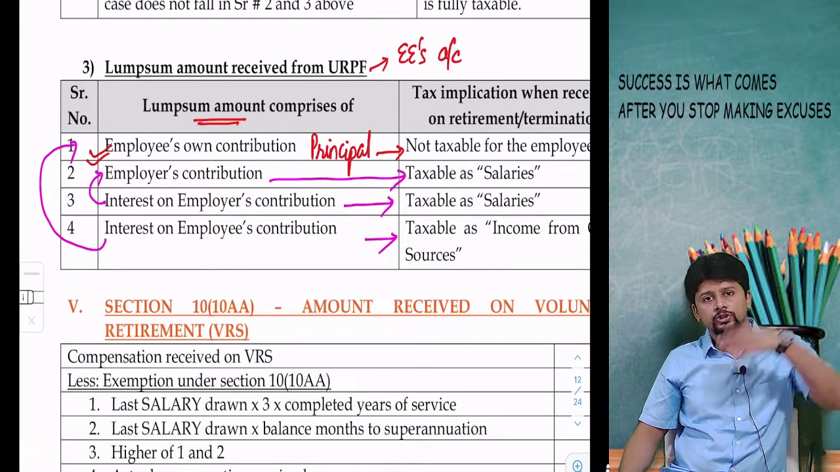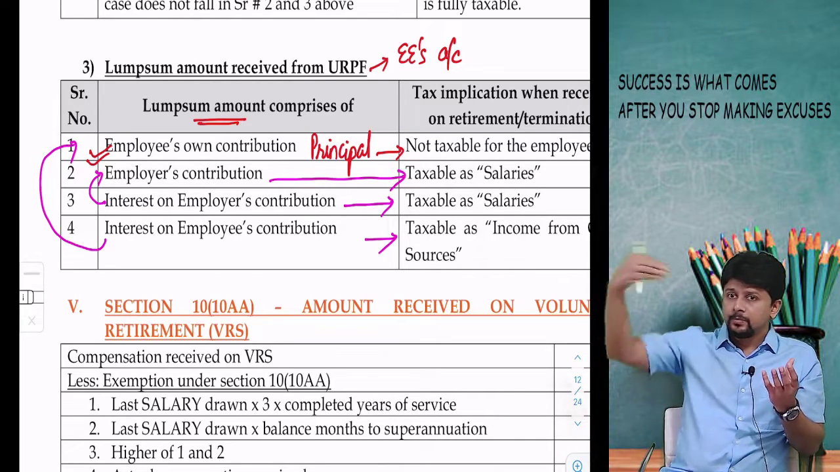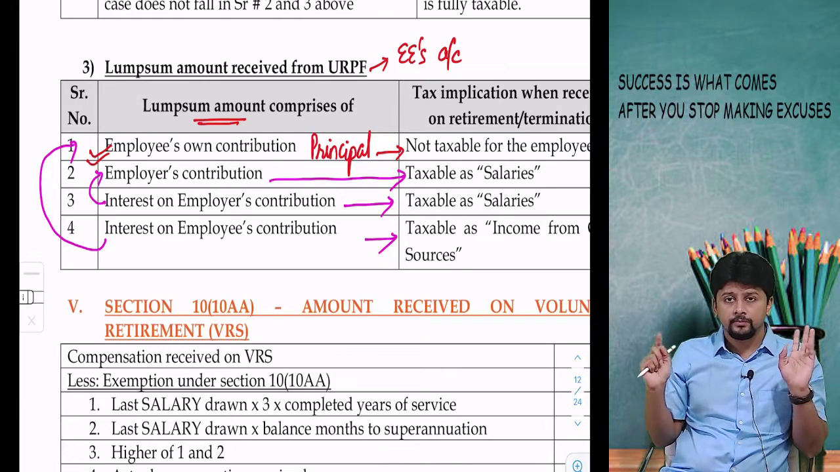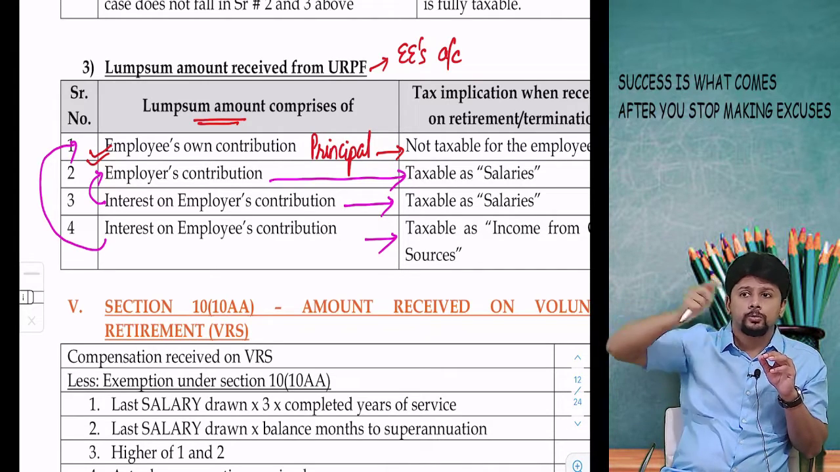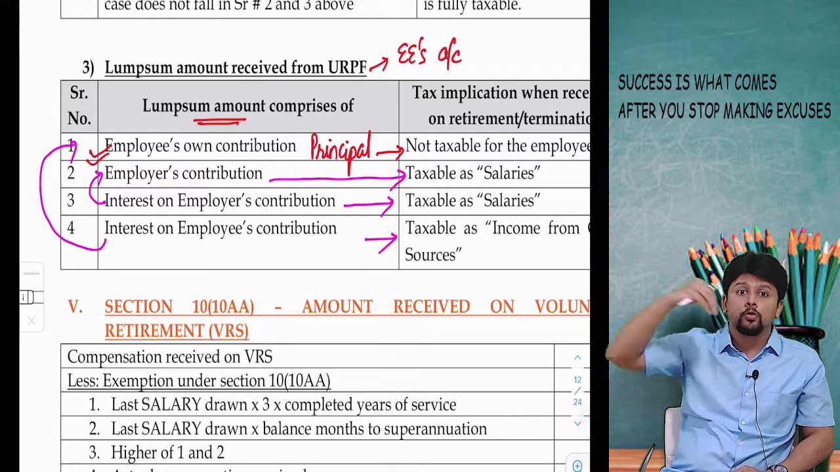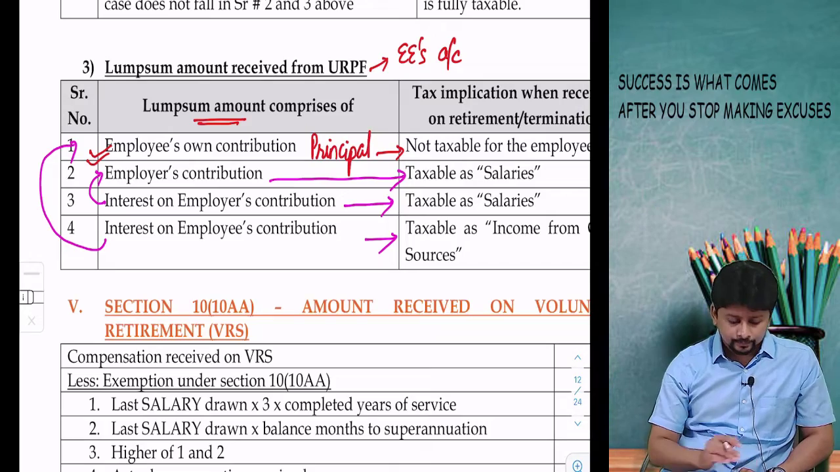My own contribution is exempt. It's like my principal amount. Employer's contribution, lump sum received by me on retirement, taxable. On that employer's contribution, interest, taxable. And interest on my own contribution, employee's contribution, is taxable as IFOS.